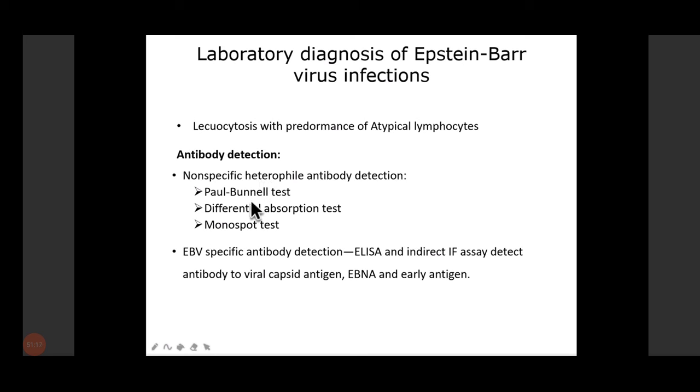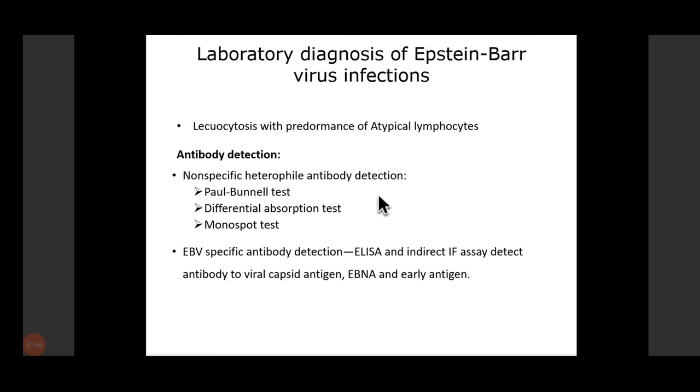Then antibody detection. In infectious mononucleosis, the heterophile antibodies appear in the serum of the patients, and these are IgM antibodies. We can look for these heterophile antibodies in the blood with the help of the Paul Bunnell test, which is basically an agglutination test, and these heterophile antibodies agglutinate sheep erythrocytes. So in the Paul Bunnell test, we use sheep erythrocytes.